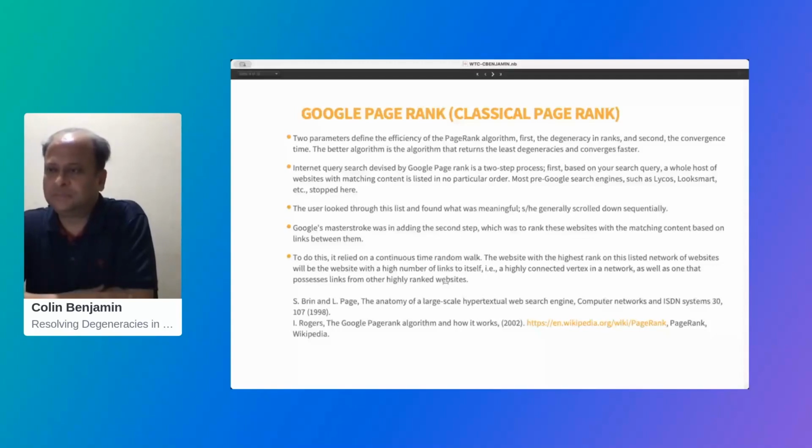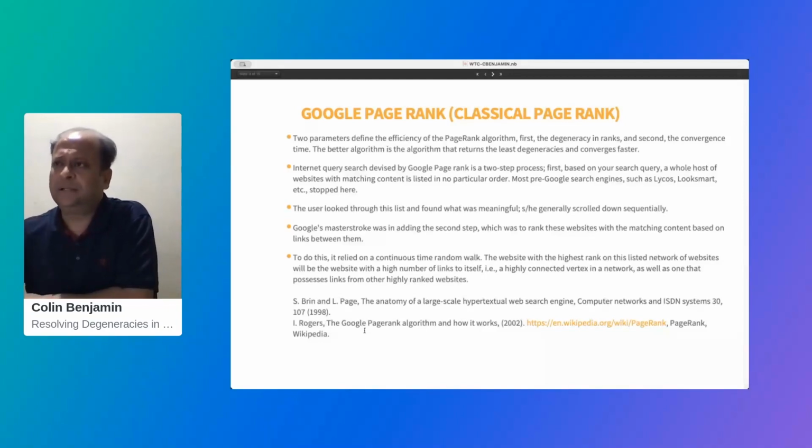To do this second step, it relied on what is called a continuous time random walk. I will describe that in a brief time. Basically, the website with the highest rank was listed on this network of websites, which has a very high number of links to itself. So it's a highly connected node or a vertex in a network. And this node or vertex will possess links from other very highly ranked websites, and therefore it gets a high rank by itself. You can learn more about it in this paper and also in Wikipedia and this book by I. Rogers.